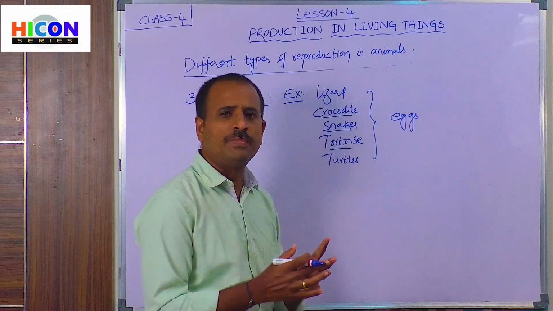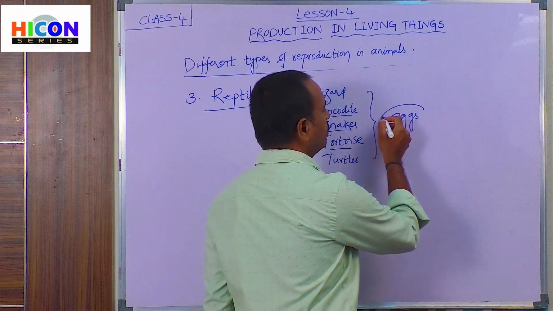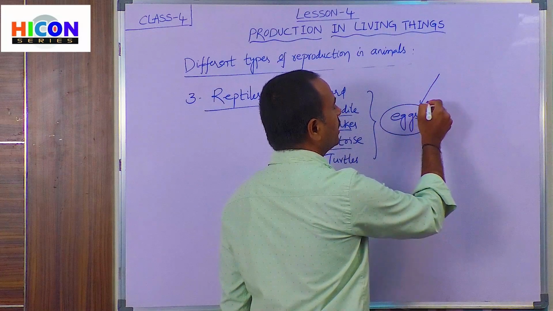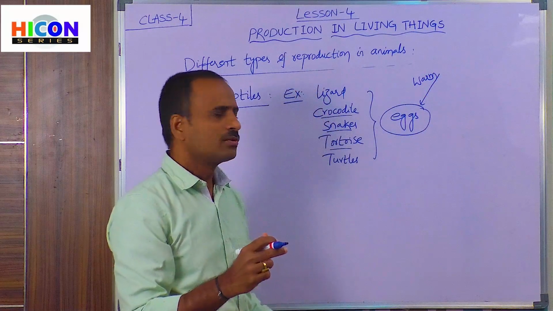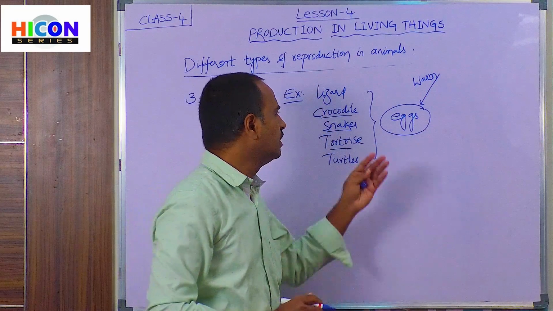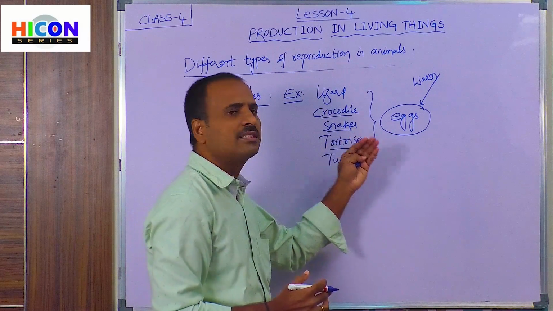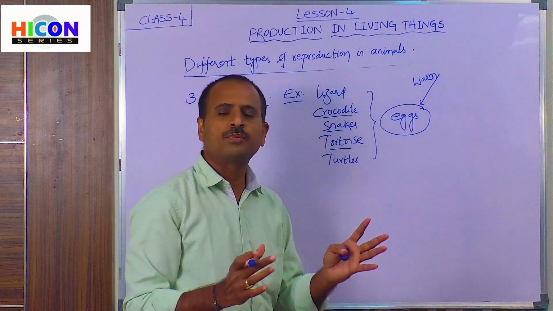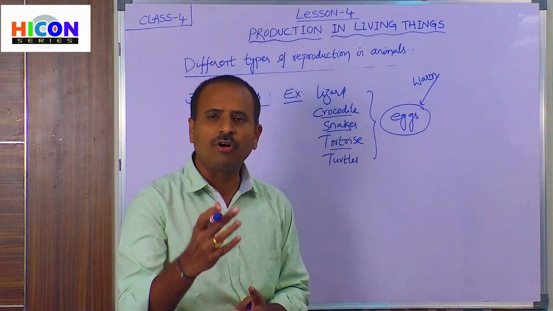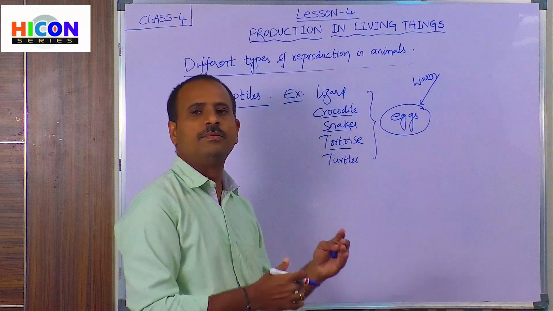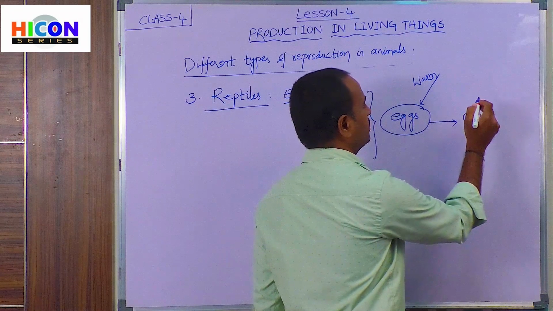And these eggs will be hatched because of the sunlight. These eggs will be hatched when we keep these eggs warm. How will the eggs be kept warm? Because of sunlight. Since these animals lay eggs on the land, these eggs are exposed to sunlight and will be kept warm. Because of the warmth of the sunlight, these eggs will be hatched and the new babies will come out from these eggs.